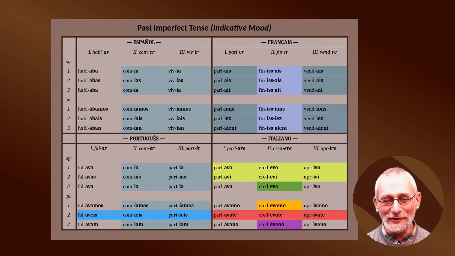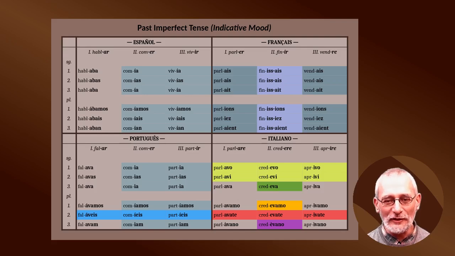If we go to Italian, we can observe a slightly different situation here. Let's go through the first group now. Parlavo, parlavi, parlava, parlavamo, parlavate, parlavano. Now let's go to the second group of Italian verbs. Credevo, credevi, credeva, credevamo, credevate, credevano. And the third group of Italian verbs is conjugated as follows: aprivo, aprivi, apriva, aprivamo, aprivate, aprivano.